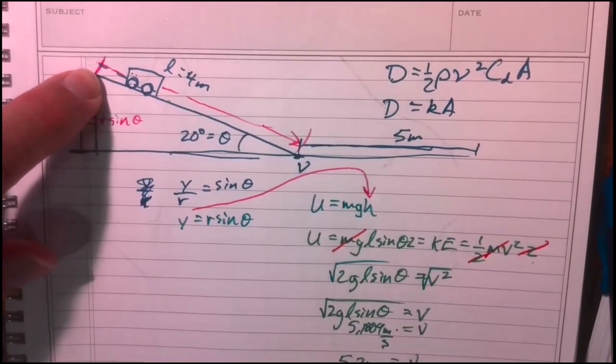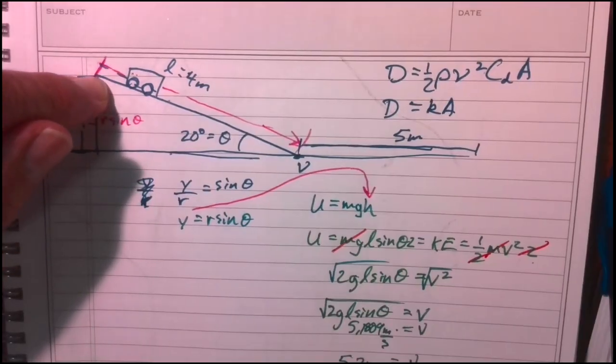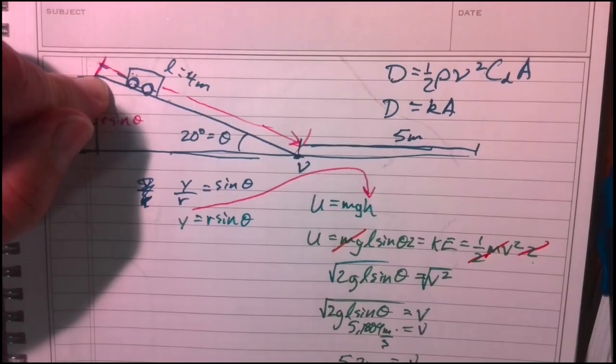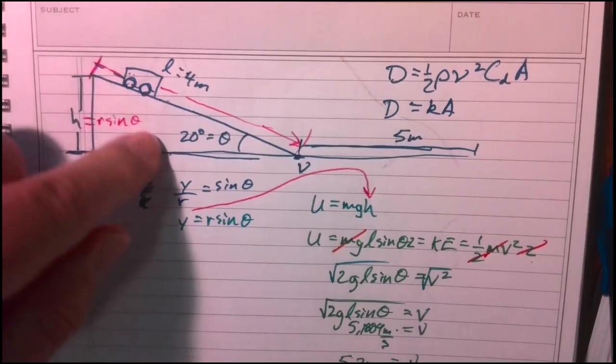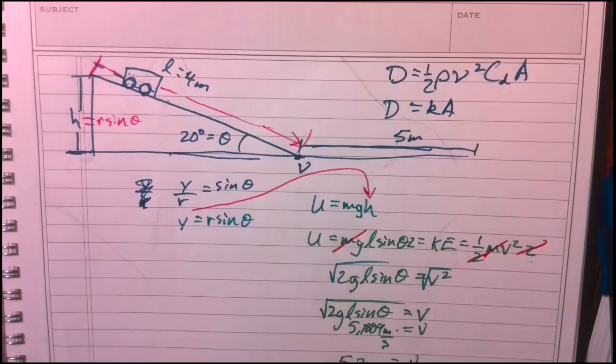Okay, so my car started up here. All of its energy was in the form of potential energy. And I went down here and all of my energy turned into kinetic.